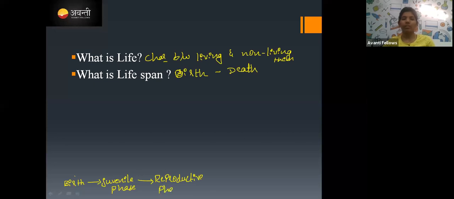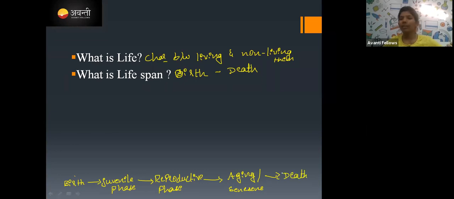Reproductive phase. Just give me a minute. After the reproductive phase, animals, or we, undergo aging, or in plants the leaves will die. That we will call senescence. And finally the organism will die. That is death. So this is the complete lifespan.